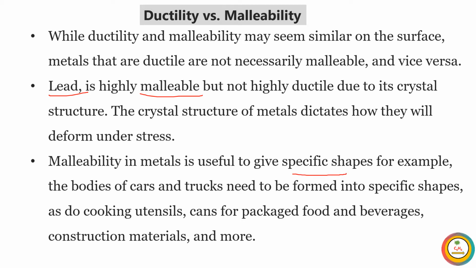For example, the bodies of cars and trucks need to be formed into specific shapes, as do cooking utensils, cans for packaged food and beverages, construction materials and more. So ductility and malleability are both useful for a better human life.